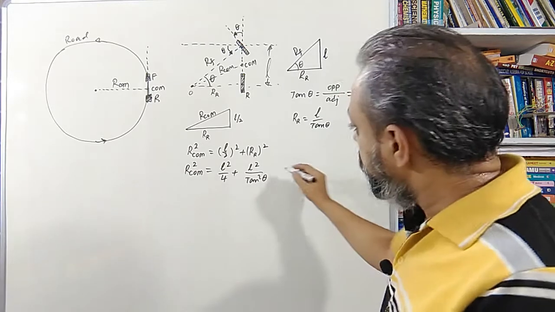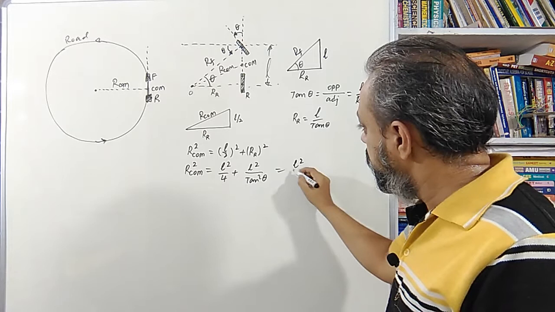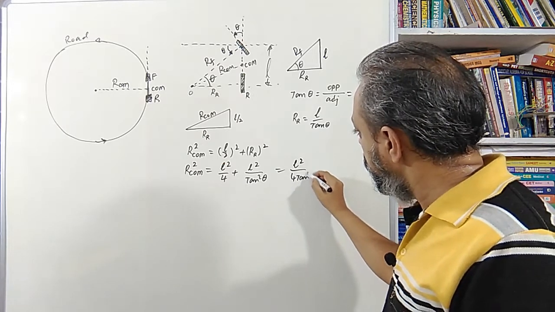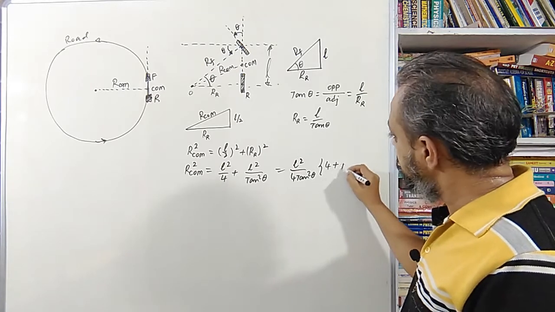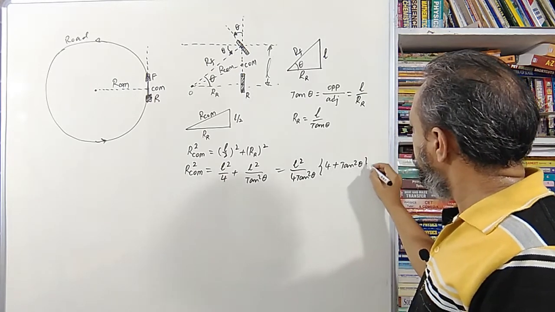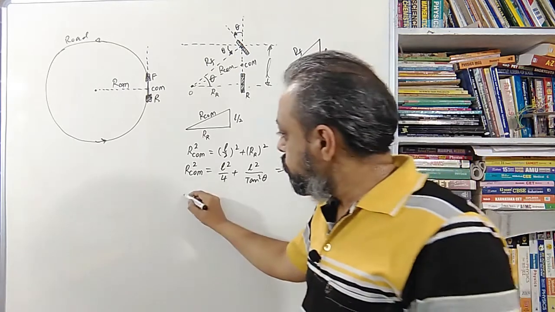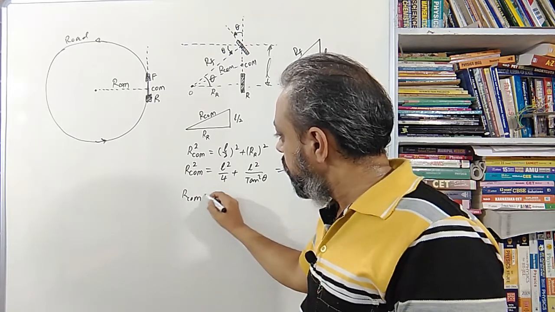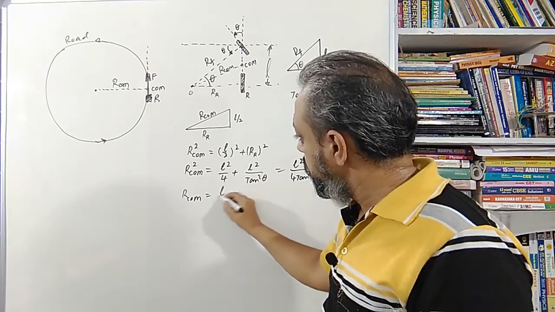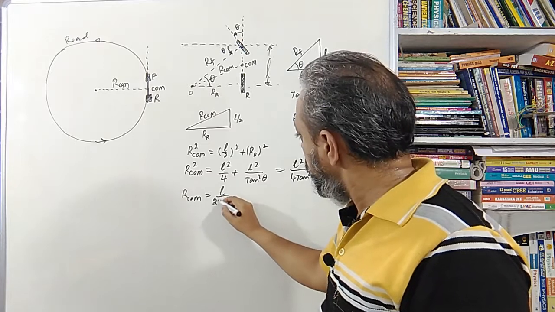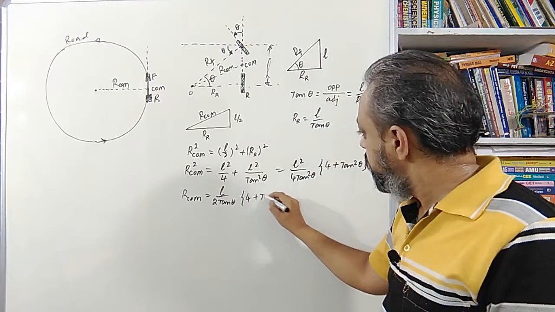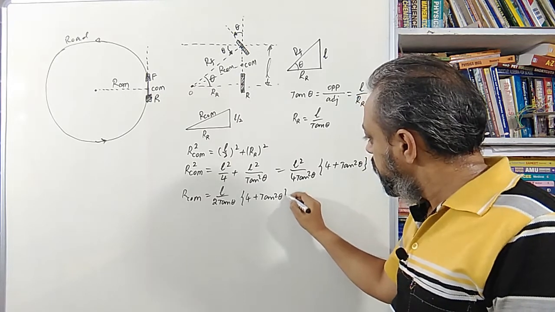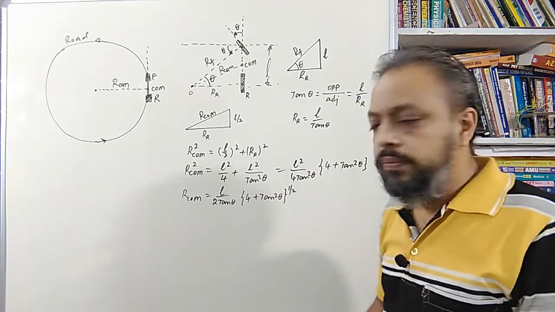Right. I simply take out L square divided by 4 tan square theta, and inside, what are the terms left? 4 plus tan square theta. And on taking the root on both sides, I got R_COM is equal to L divided by 2 tan theta, and inside bracket it is 4 plus tan square theta under root, right.